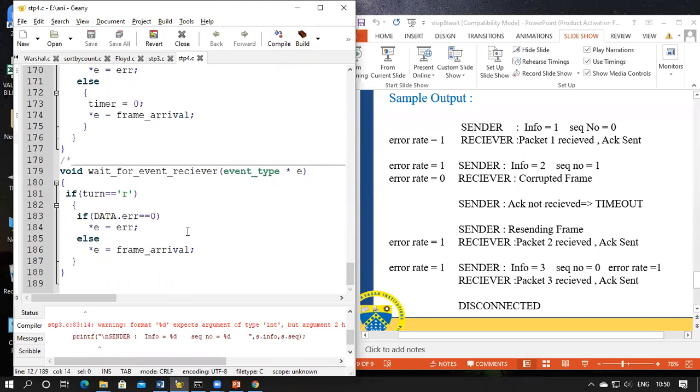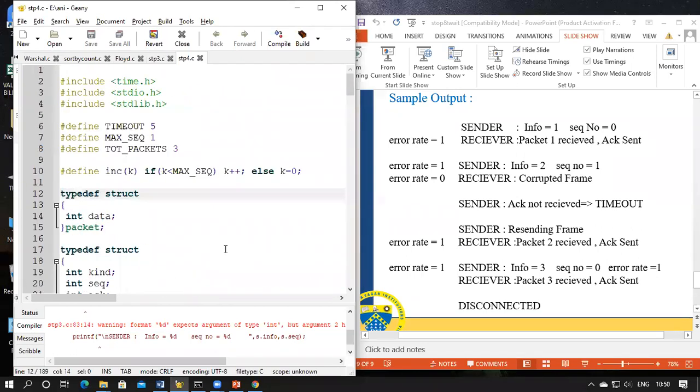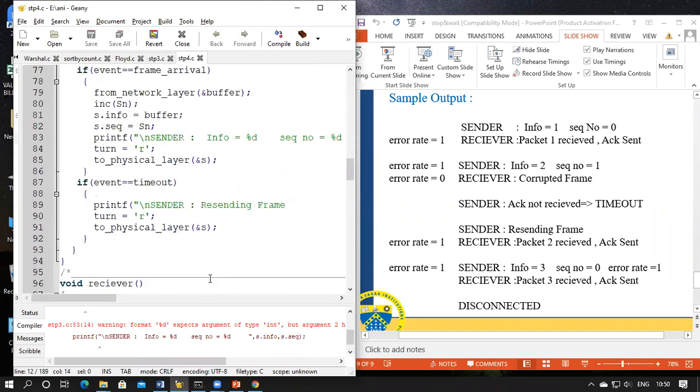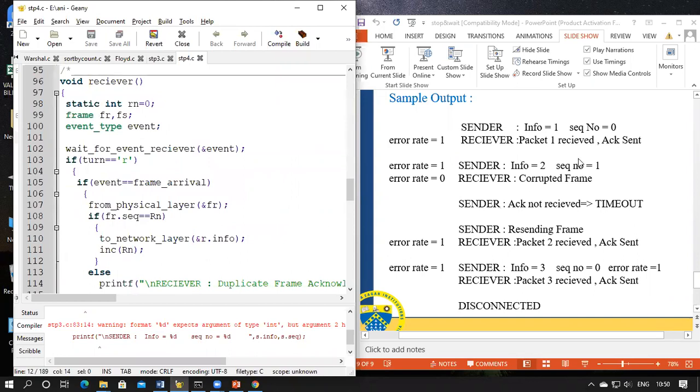Now what is event type? We have defined it as error or frame arrival in the beginning itself. See, using enum, we are defining what the event type is. Either it can be a corrupted frame or it could be the arrival of the frame. Now in this case, see the output. So the error rate is 1. So it is a non-zero number. So non-zero means it is accepted. So the packet is received.